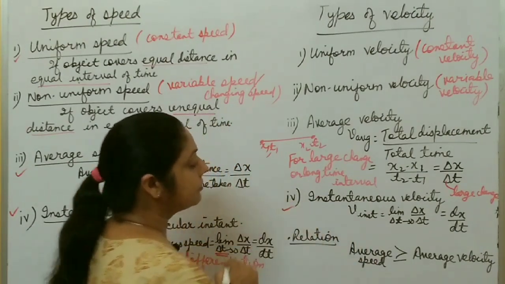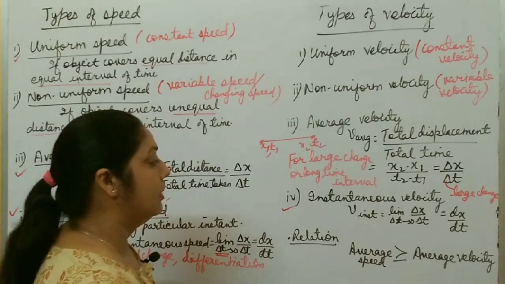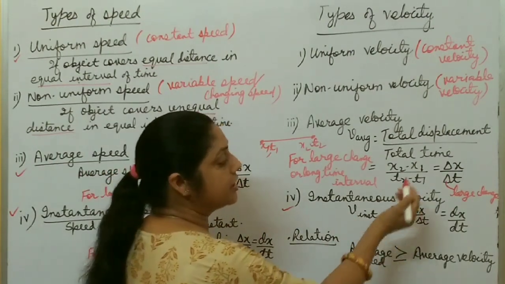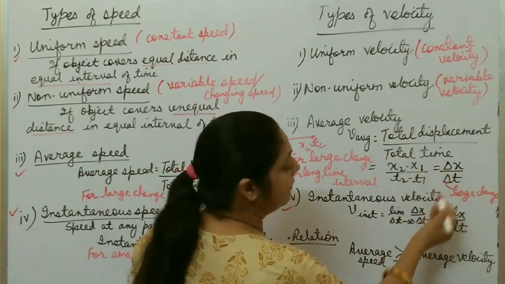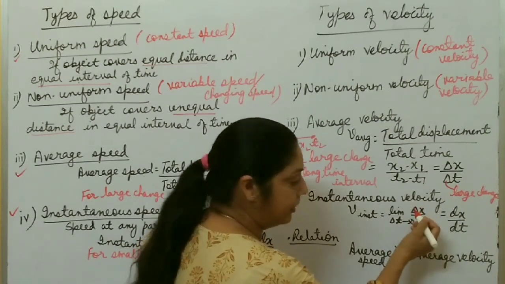In the same way, instantaneous velocity. How do you calculate instantaneous velocity? Just put the limit delta t tends to 0 in the average velocity.